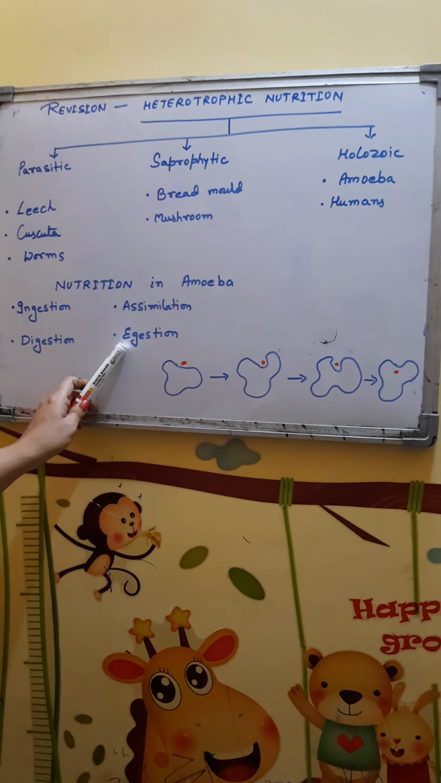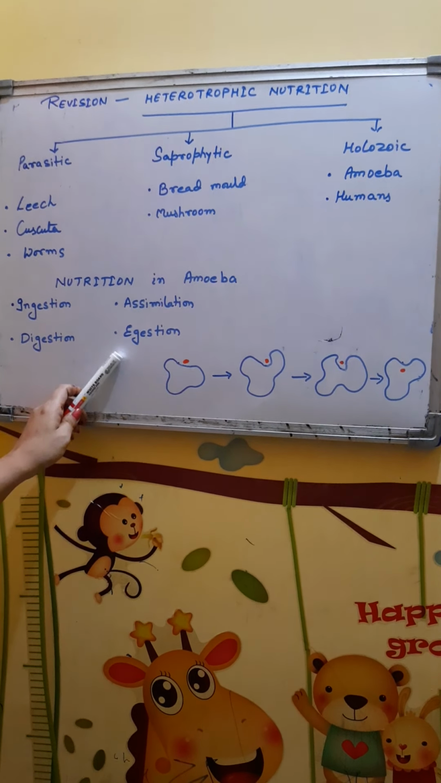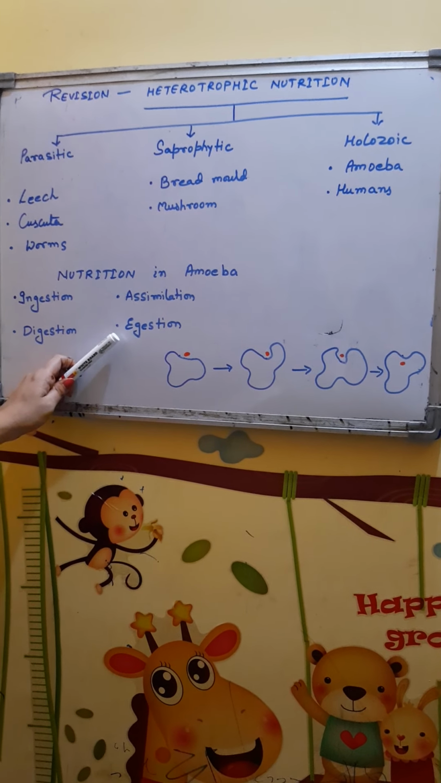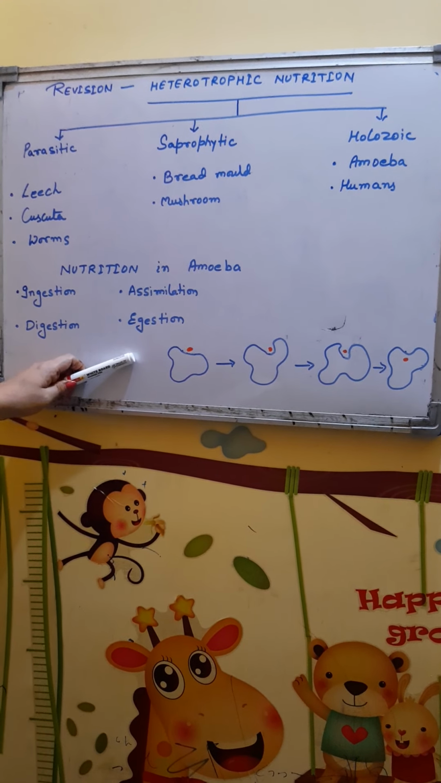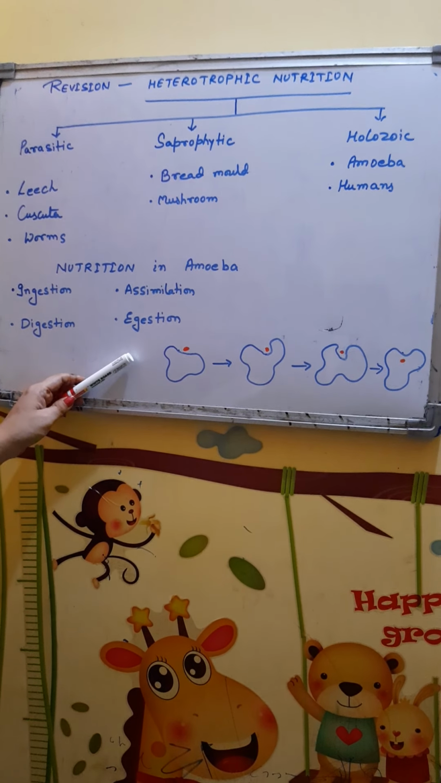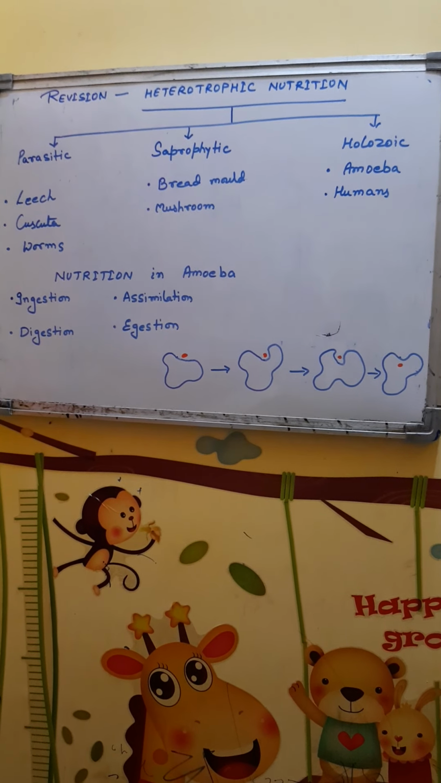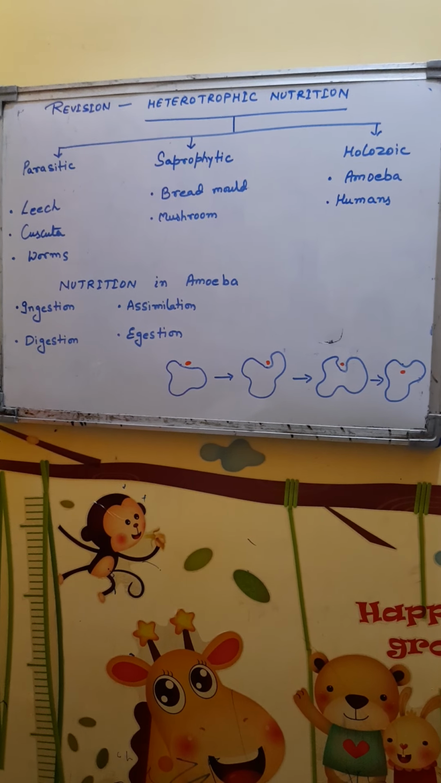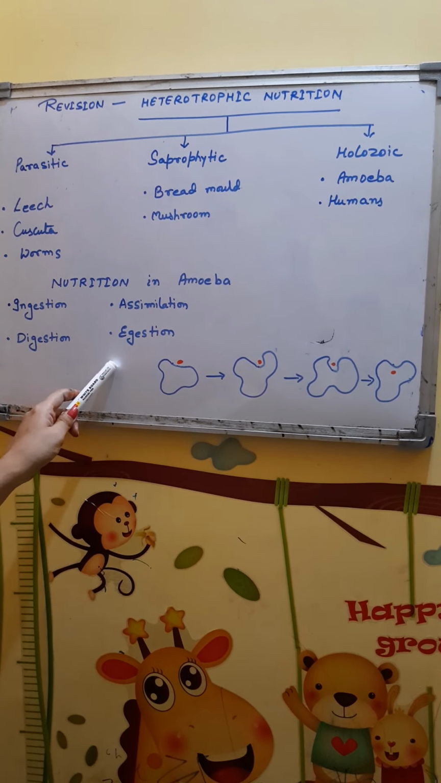The fourth step is called egestion. Egestion is throwing of undigested food out of the body. The waste, undigested and extra food is thrown outside the body. In amoeba, the food vacuole with undigested material reaches the end of the body and passes to the surface and fuses with the surface membrane and throws out the undigested material. This process is called egestion.